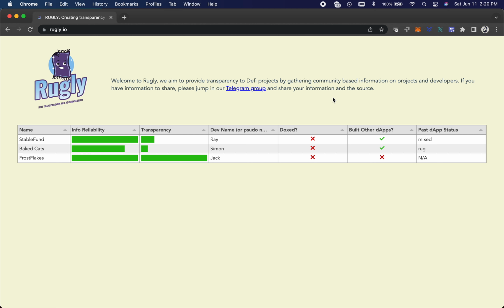They show what vulnerabilities there might be, but they don't show who the dev is, have they been involved in other things, what's happened to the past dApps that they've built, are they doxed, how transparent are they, how is the dev communicating with users. Just things like that people want to know, but it's not usually found anywhere. You have to go digging for stuff. So I want to make a database of this stuff.